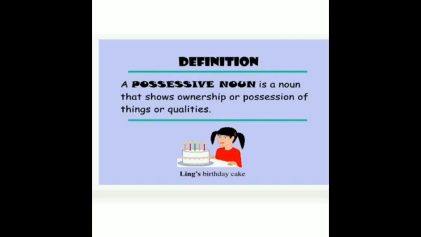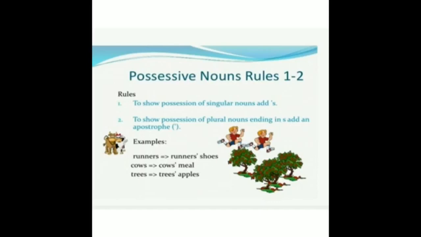So here some rules are given on how to use that apostrophe s. Let's see the rules. Rule number 1: To show possession of singular nouns, add apostrophe s. If we want to show the possession for the singular nouns, we add apostrophe s.